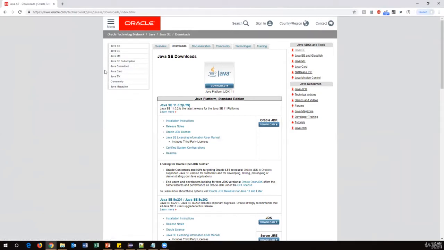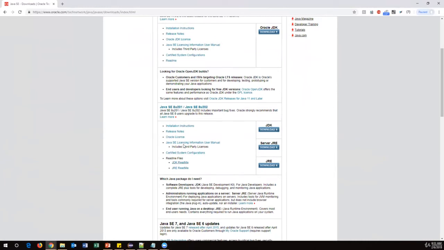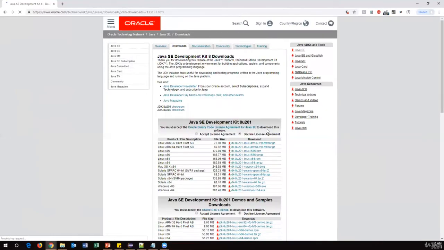So Java platform JDK 11 is the latest version, or you can just go and use these buttons, or you can just come down here. You can see JDK, JRE is there. Server JRE is different, JRE is different. This JRE is normally used in the real-time servers. But if you are working on local laptops and desktops, you can just use JRE and JDK. So once you click on this JDK download, it will go to one more page.